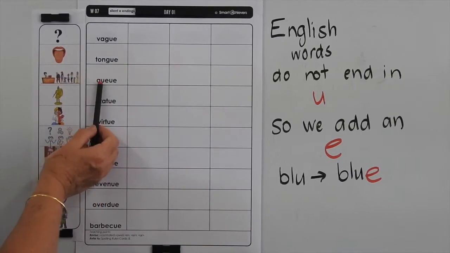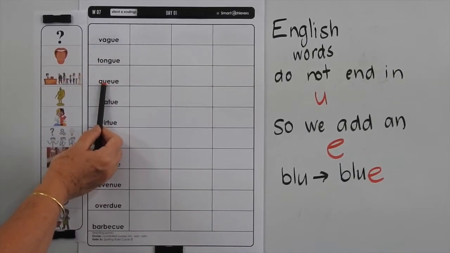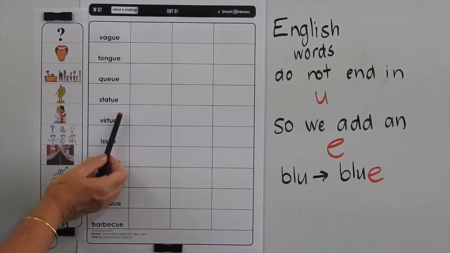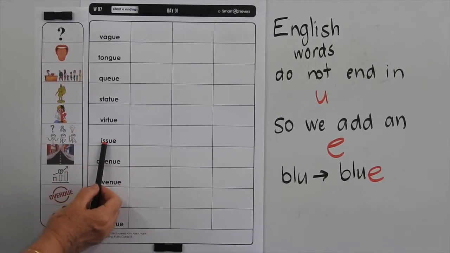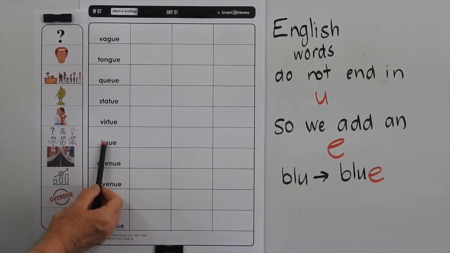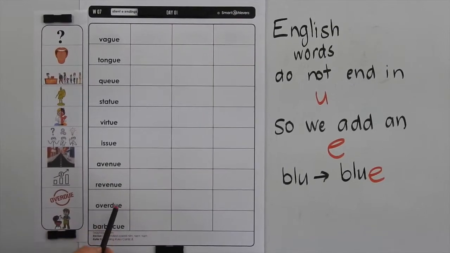So do take a look. Don't forget you've always got that U after the Q too, it is a rule. Issue, you've got that double S making a sh sound. And go through and highlight anything that you can see that may help you spell these words correctly. Even though we write barbecue in an abbreviated form as BBQ with the letter Q, it's actually CUE at the end. So just be aware of that.